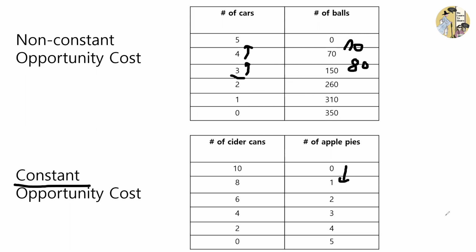And usually in most types of choices and opportunity costs, the opportunity cost is non-constant, which means the production possibilities table is usually going to be like the production possibilities table above instead of the one behind.